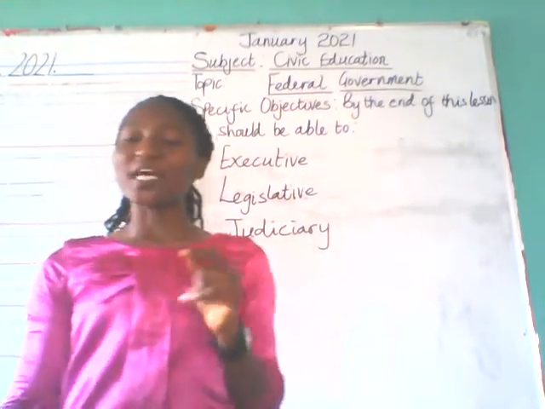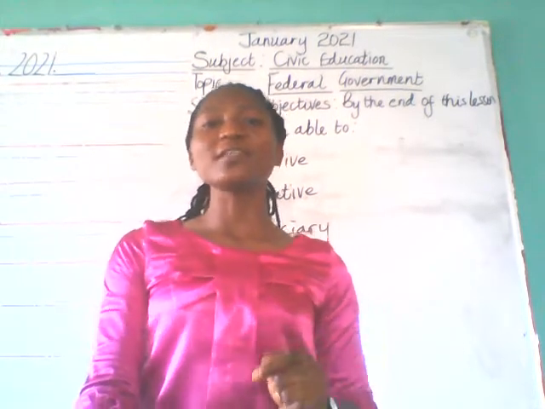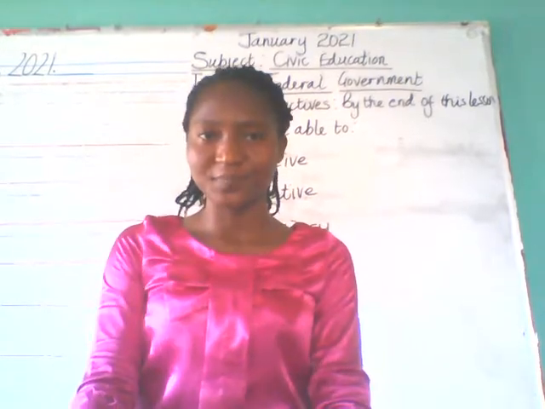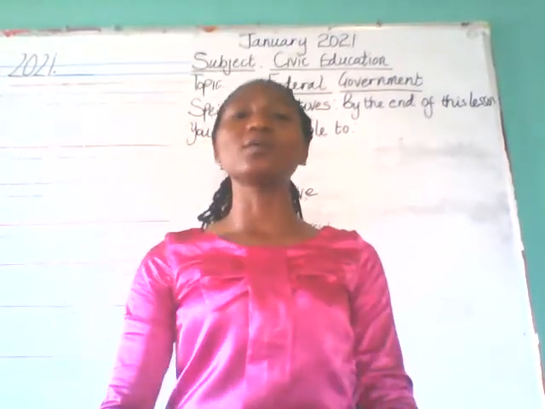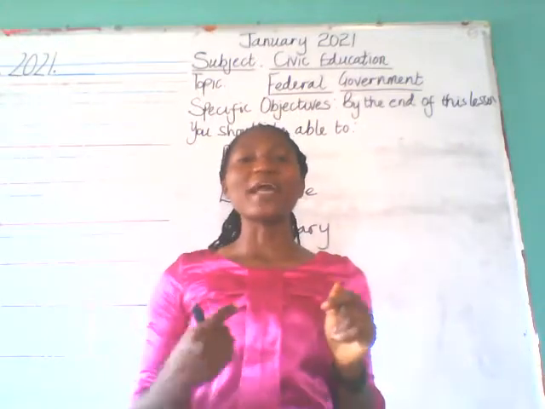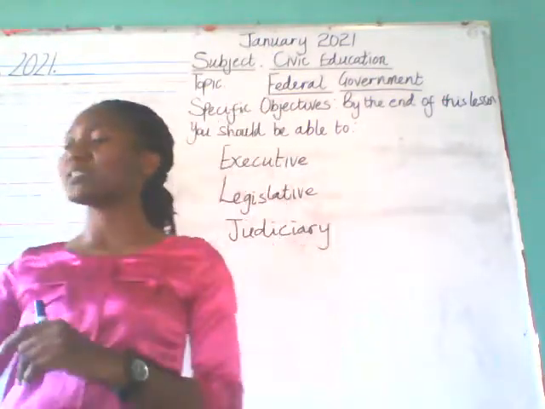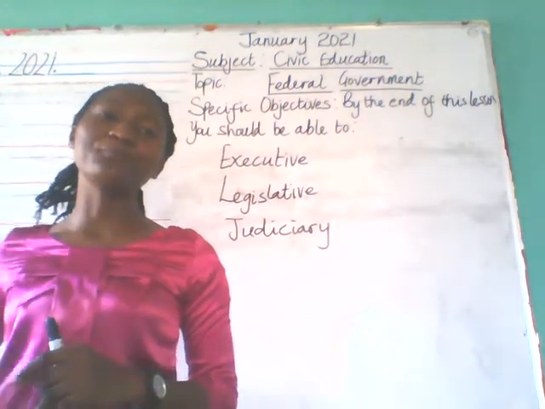But at the federal level, the person that heads the government is the president. The president is the one that heads the federal government. And we have our president.